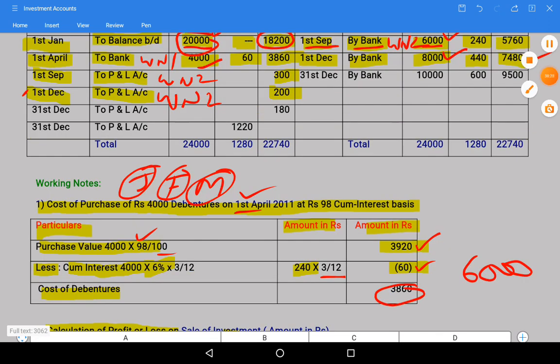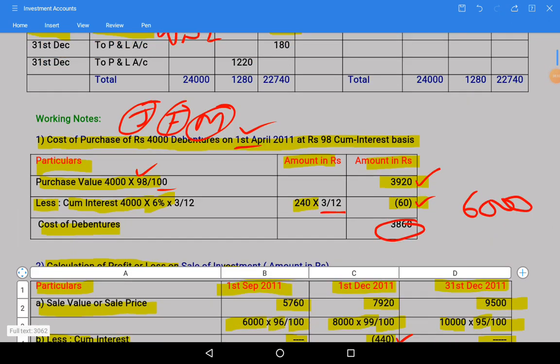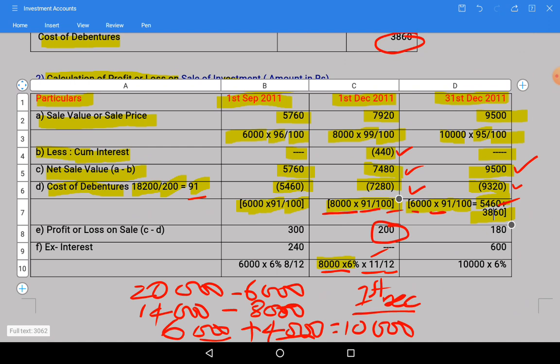Interest is due on 31st December. So on 31st December we are going to receive the interest first, before we sell the securities to someone else.